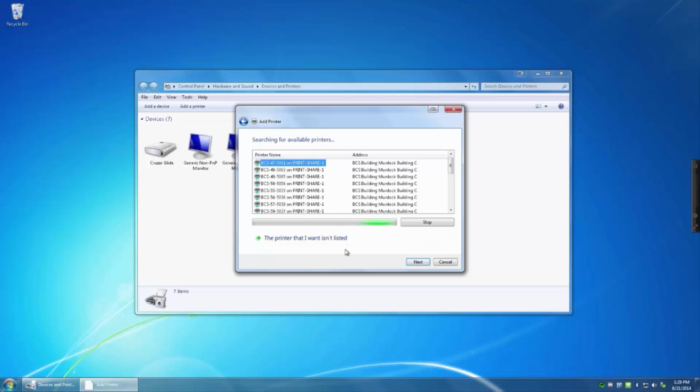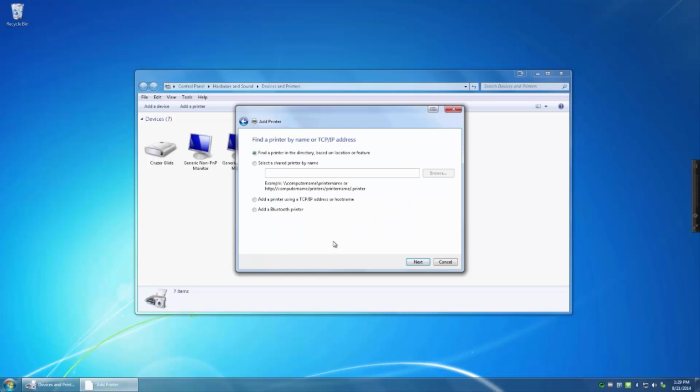The Select a Printer window will display several printers. However, you'll want to select the option "The printer that I want isn't listed." To find the printer, click or make sure the radio button for Find a printer in the directory is activated